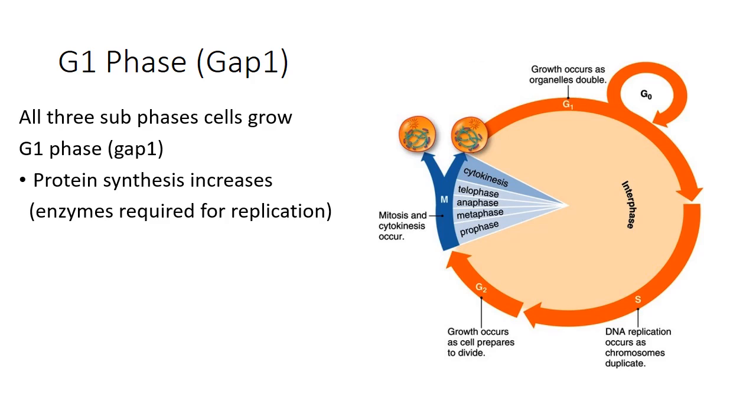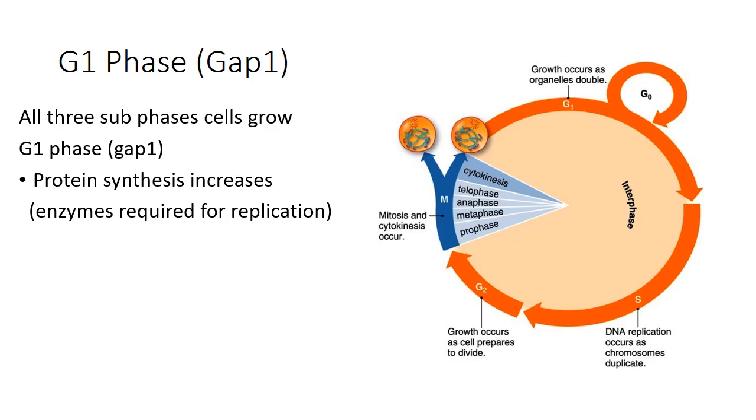After the G1 phase, the S phase follows, and during the S phase DNA replication takes place. During DNA replication, different enzymes are required that are synthesized during the G1 phase.